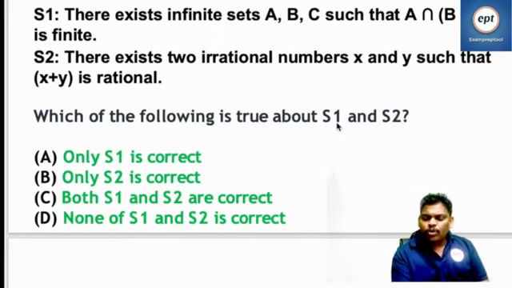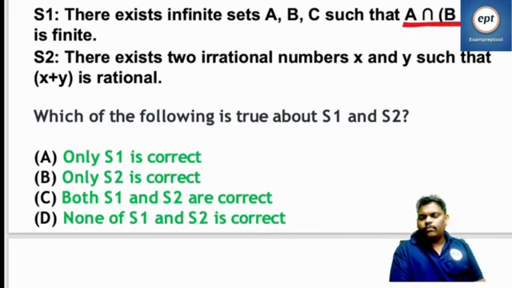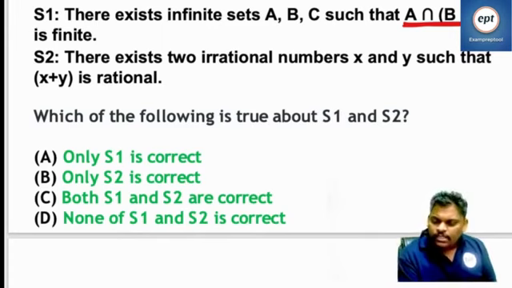He is saying three infinite sets, but the result is finite. How? Yeah, let's try once.